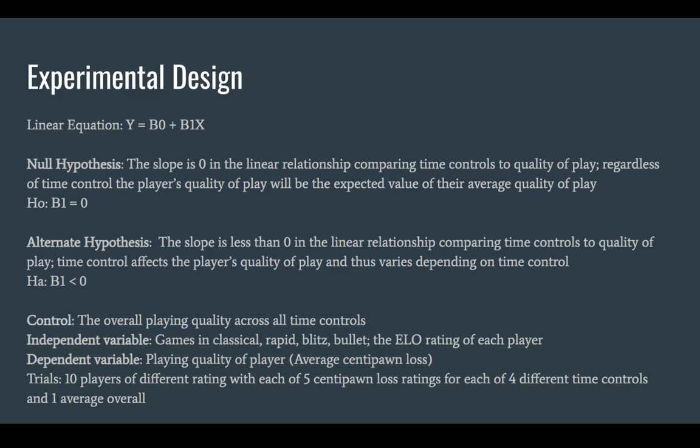The alternative hypothesis is that the slope is less than 0, or negative, in the linear relationship comparing time controls to quality of play. Time control affects the player's quality of play and thus varies depending on each time control.